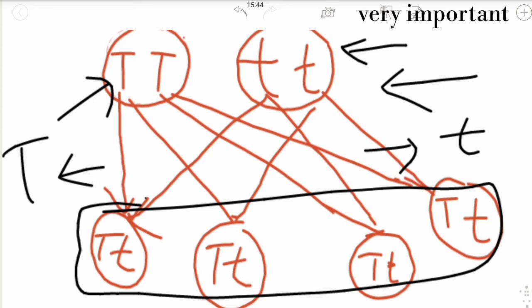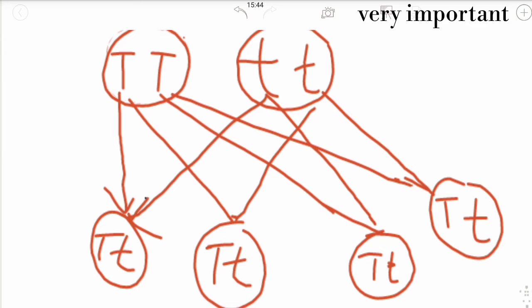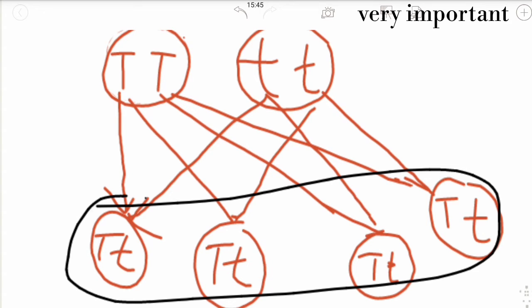Practically, when the plant is formed, the plant will be tall, not short, because the small t is hiding itself, whereas the capital T is expressing itself. This is the reason all the plants were tall. Short is also considered, but it is hiding itself. Practically, when you look at the plant, it will be tall. None of them were dwarf.